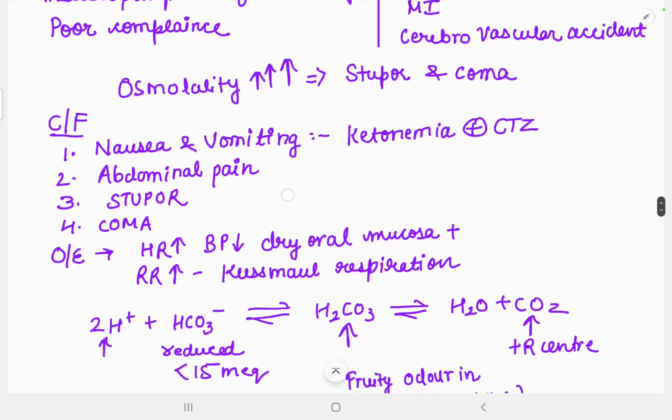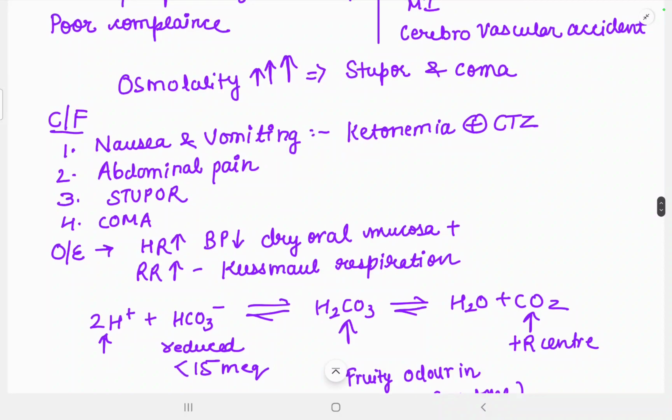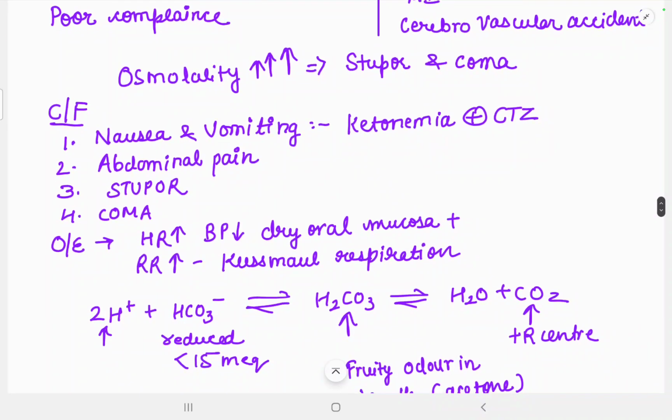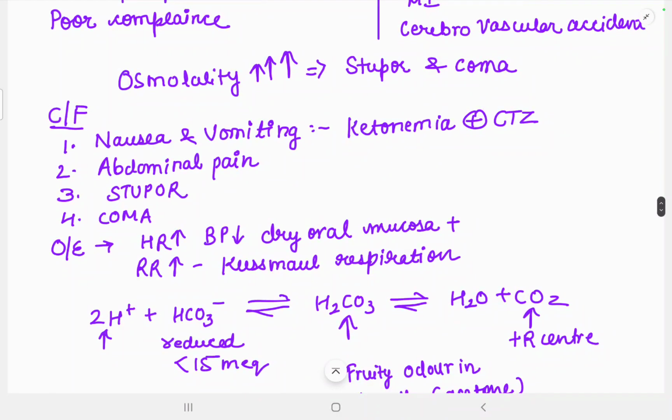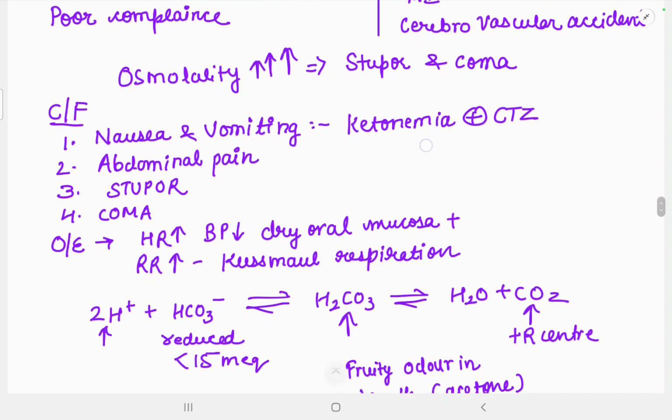Clinical features of diabetic ketoacidosis: nausea and vomiting, ketonemia. Nausea and vomiting occur because ketonemia triggers the chemoreceptor trigger zone. There are increased ketone bodies in the body. So basically what happens is insulin is an anabolic hormone. It results in buildup of the body fats. If there is a decrease in insulin, it will result in increased breakdown of the body fats and increased production of the ketone bodies. So this is the basic principle behind diabetic ketoacidosis, which leads to ketonemia.